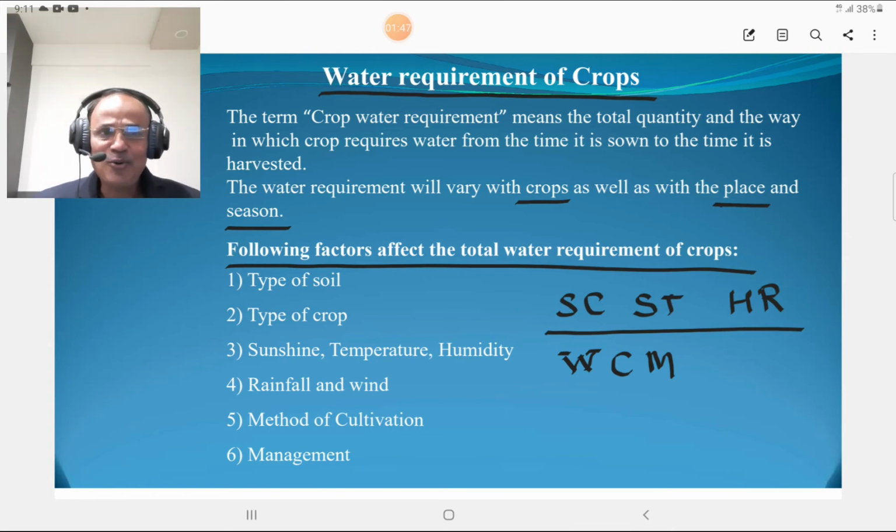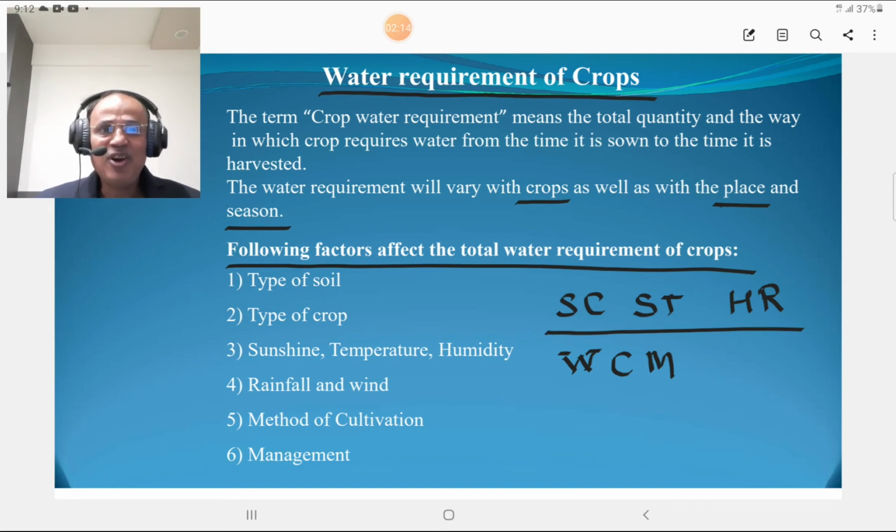The water requirement will vary with the crops as well as with the place and season. If the type of crop is different, the water requirement is different. If the place is different, the rainfall is different and water requirement is different. And also the season. In rainy season, the requirement of water is less, of course. And in summer season, the requirement of water is more due to temperature.